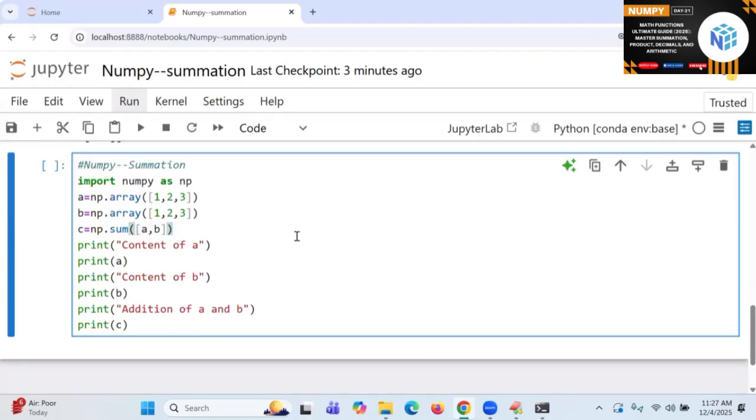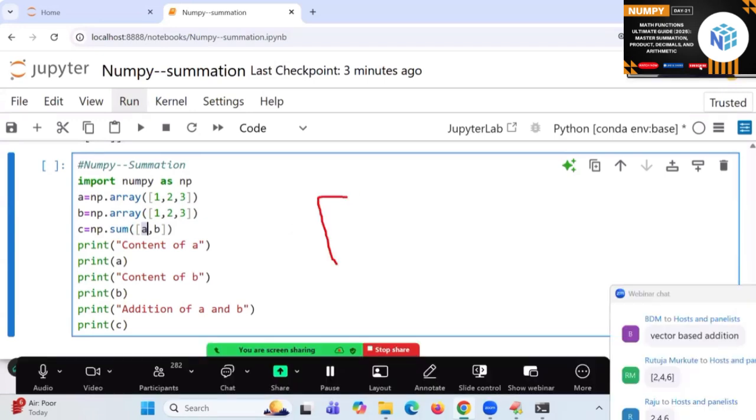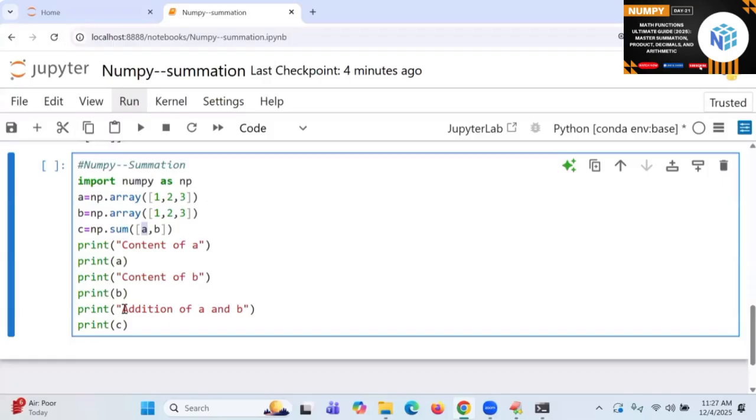How is it going to be taken? It will add all the elements of the first array. What are the elements of the first array? 6. And all the elements of the second array, that is called what? 6. This is called summation. Summation means group of values addition. This group of values is called 6, and this group of values also called 6. So that will be the content of it. This is called summation of A and B.